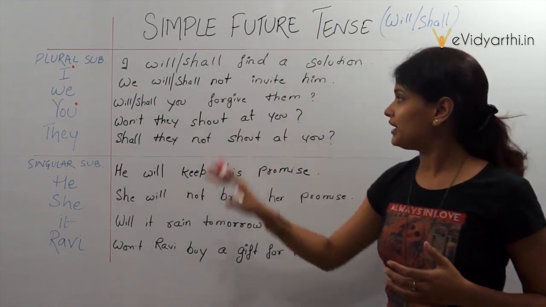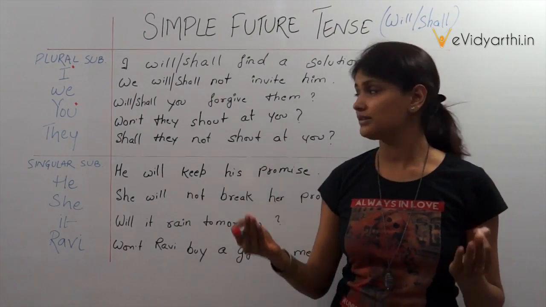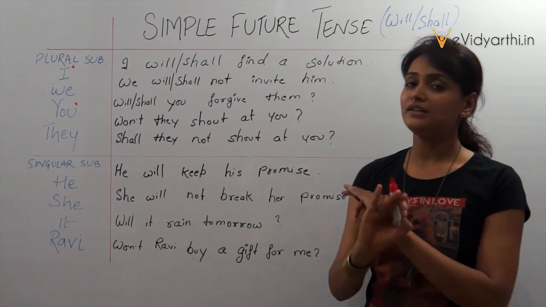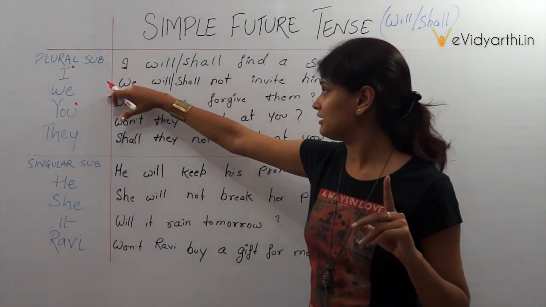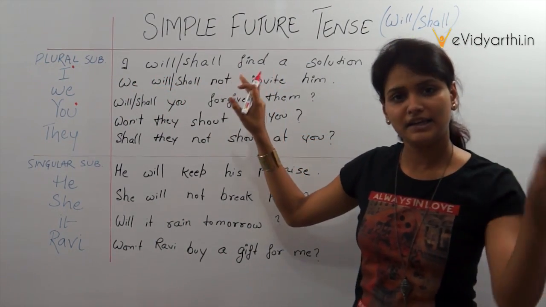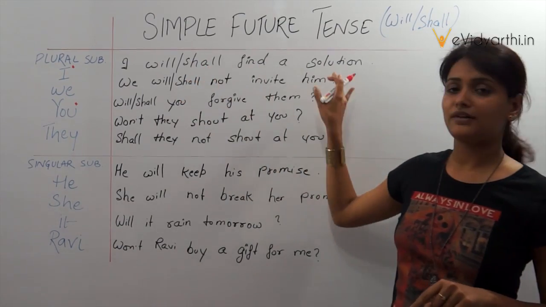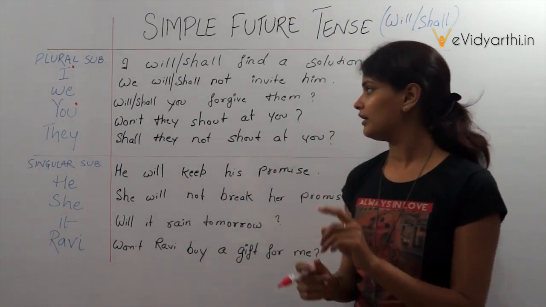Alright, when it is a negative construction of a simple future tense, so what we do, we add not. Where we add not? After the subject, which is we, will not or shall not invite him. We will not invite him or we shall not invite him. Now,